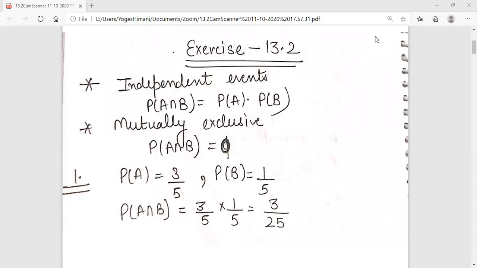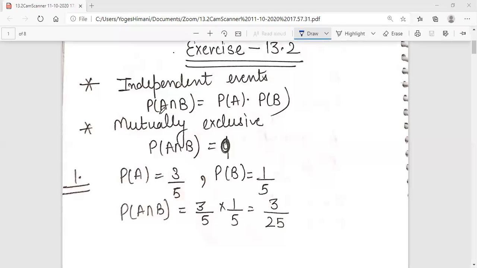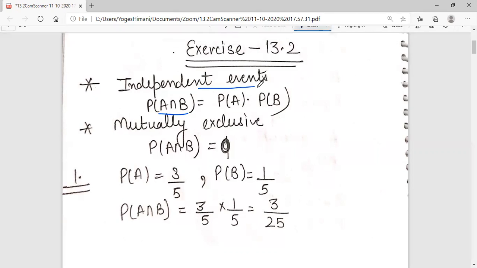For independent events, we have to learn this: if probability of A intersection B is equal to probability of A into probability of B, those events are independent events. What are independent events? Events in which the elementary events are assumed to be equally likely. Or you can say events where the probability of occurrence of one of them is not affected by the other. Those are also independent events.